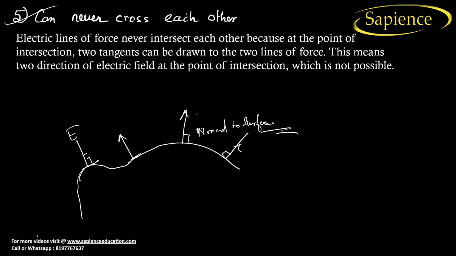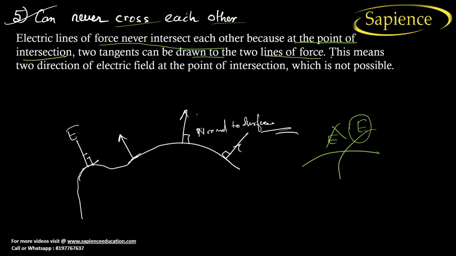Now the fifth point is that electric field lines can never cross each other. You won't find electric field lines like this, crossing each other. Why does this not happen? See here. Electric field lines never intersect each other because at the point of intersection, two tangents can be drawn, giving two directions of the electric field at that point, which is not possible.